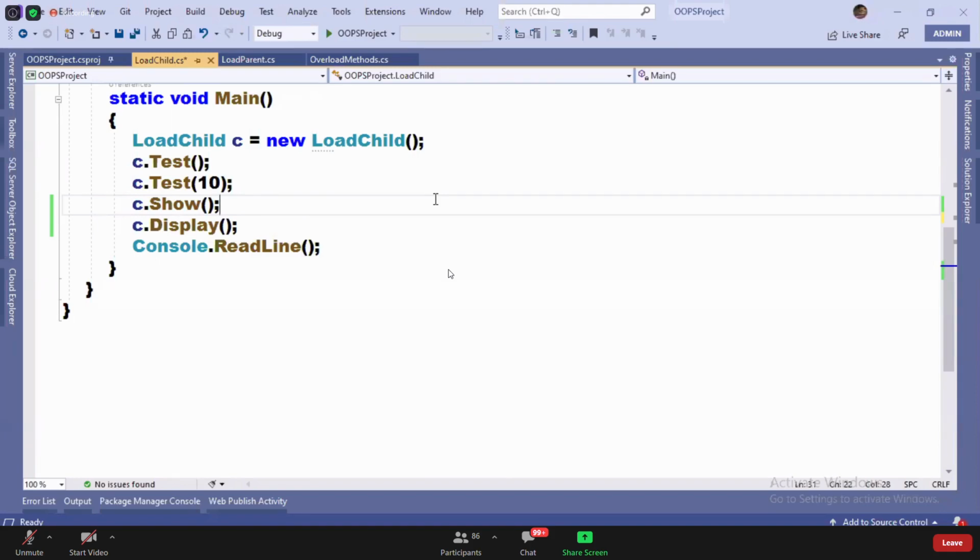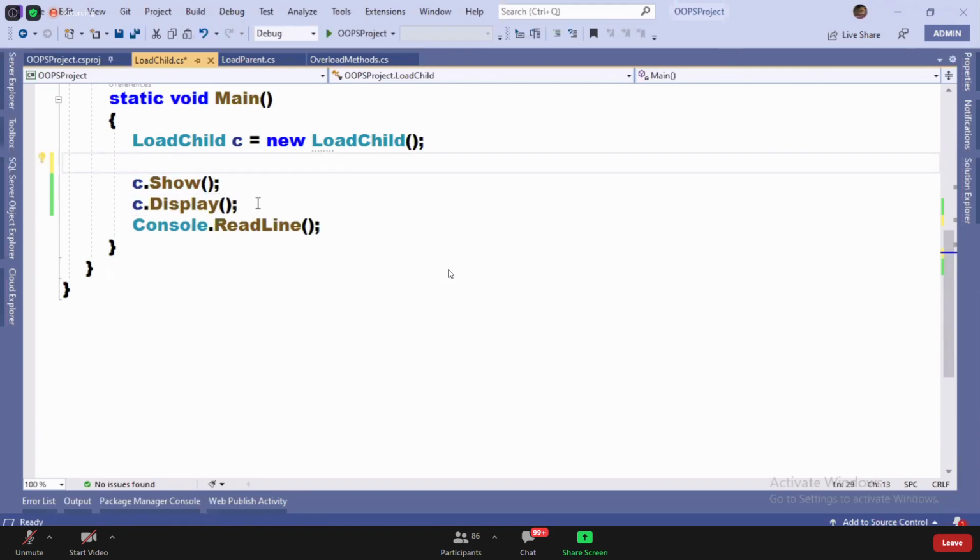So now the requirement is, after implementing, one more time I'm telling you, just concentrate on this. You re-implemented the parent class methods under the child class.